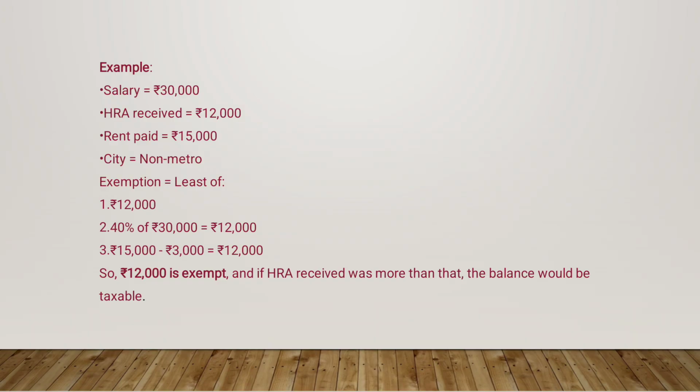Actual rent paid given in this example is 15,000 and 10% of salary is 3,000. So rent paid minus 10% of salary is equal to 12,000. So 12,000 is exempted. Since all three values are the same here, the exemption is 12,000. If HRA received was more than that, the extra would be taxed.